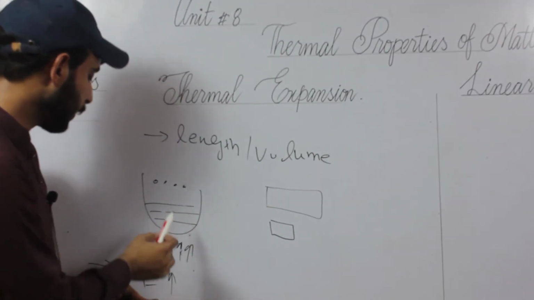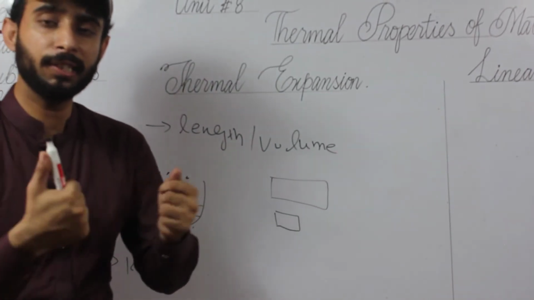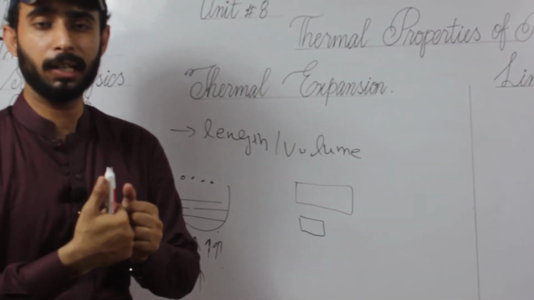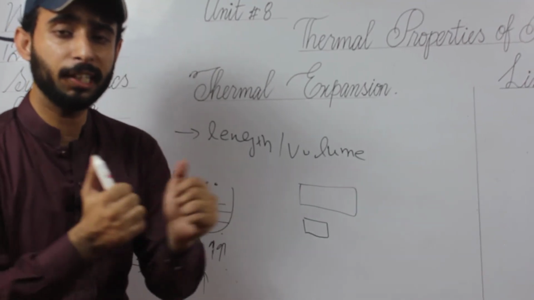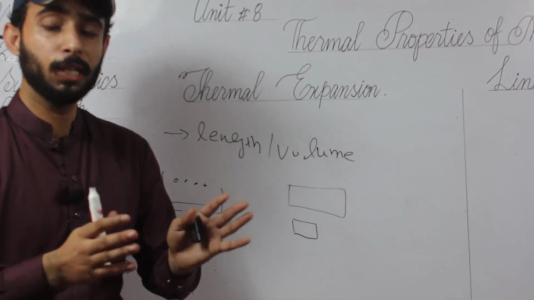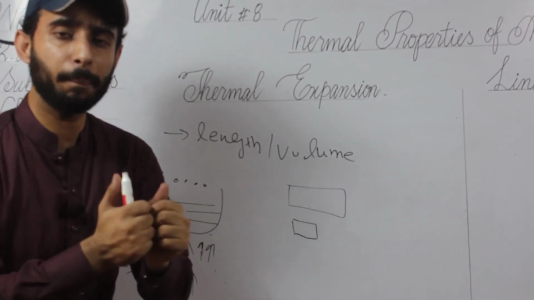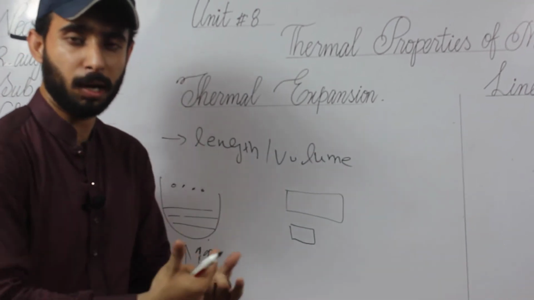Whenever they get enough kinetic energy, the molecules of that object, or the water, collide with each other. Whenever they collide with each other, a big gap is produced between them. Whenever a big gap is produced between them, the volume of the water or that substance is going to increase.